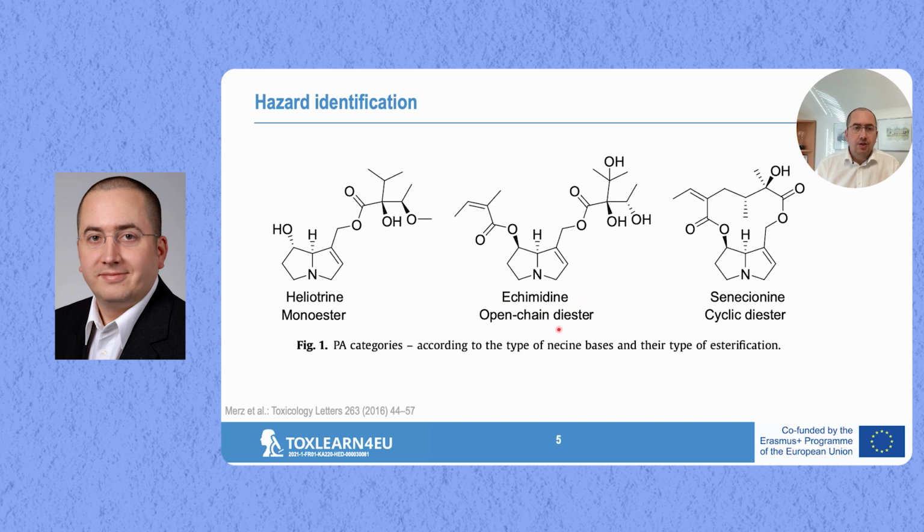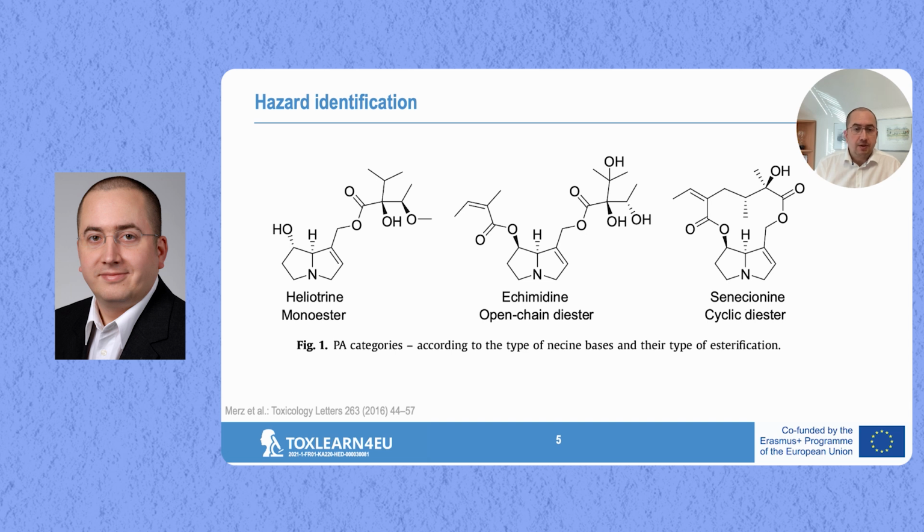In the case of the open chain diesters, both hydroxy groups are esterified, so we do have esters here on both sides, but there is no chemical bond between these 2 parts here, so this is why they're called open chain diesters. And then there are cyclic diesters where again both hydroxy groups are esterified, so no free hydroxy group, but then there is a chemical bond here in between forming the cycle. The category of esterification strongly determines the toxic potencies.